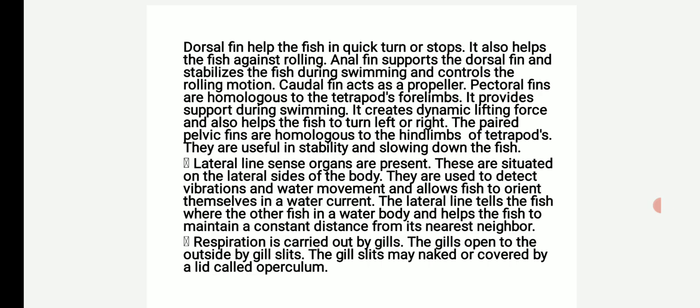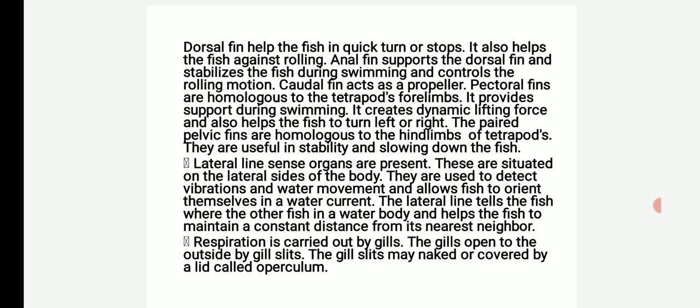Next point. Lateral line sense organs are present. These are situated on the lateral sides of the body. They are used to detect vibrations or water movement and allow fish to orient themselves in a water current.